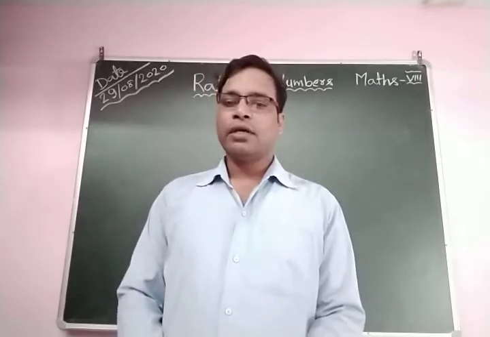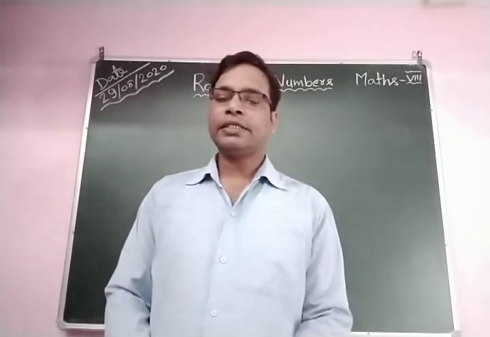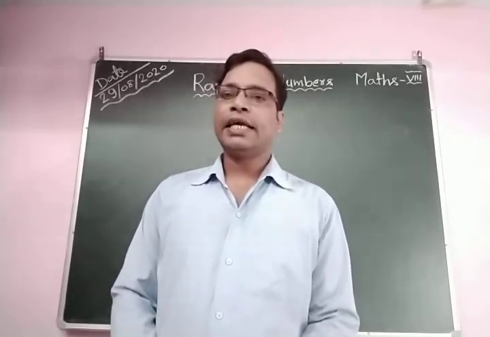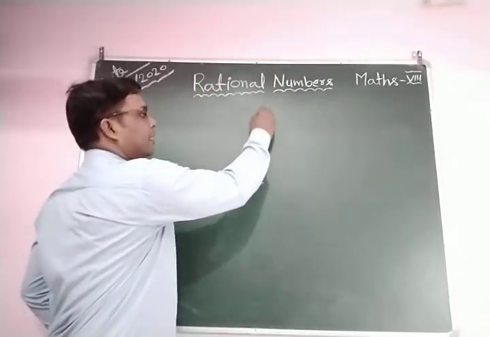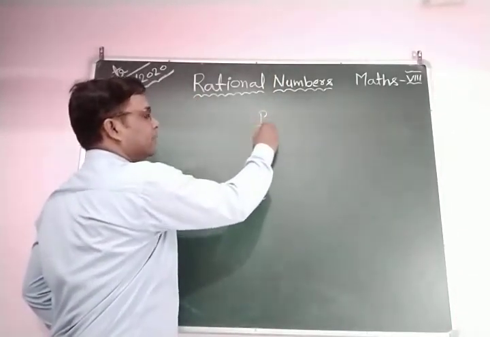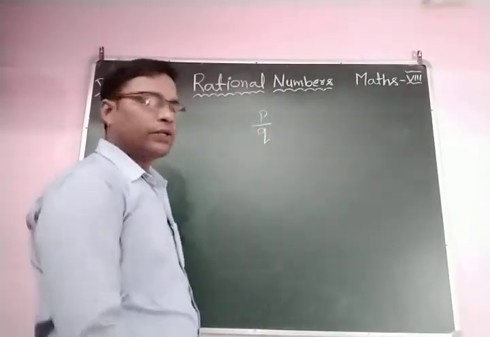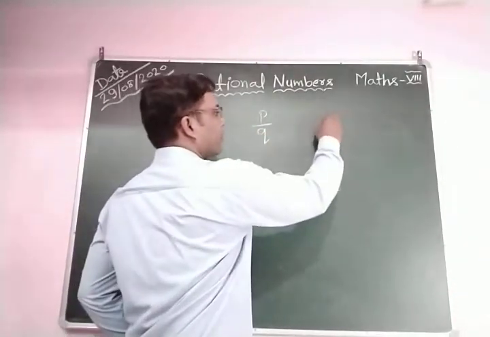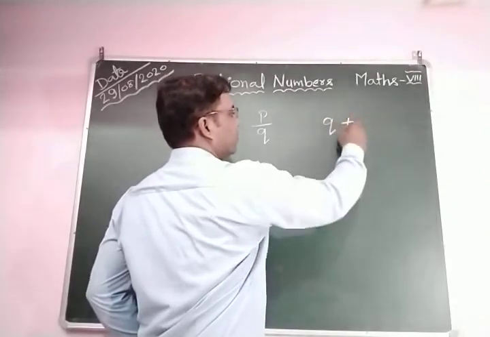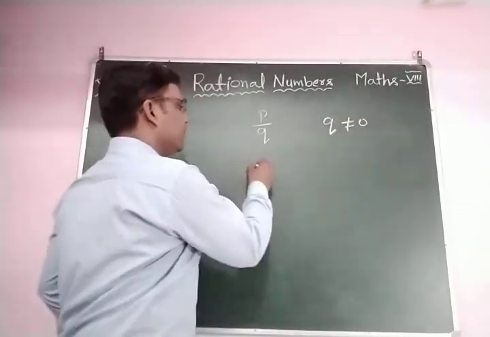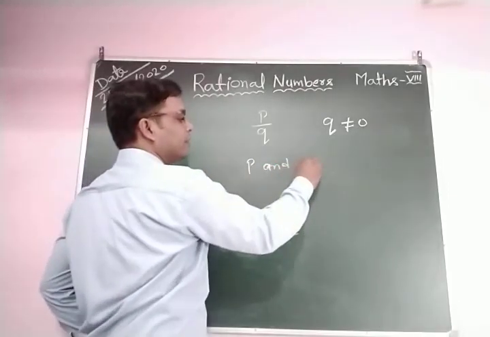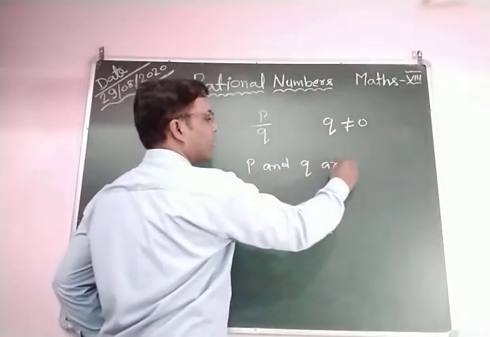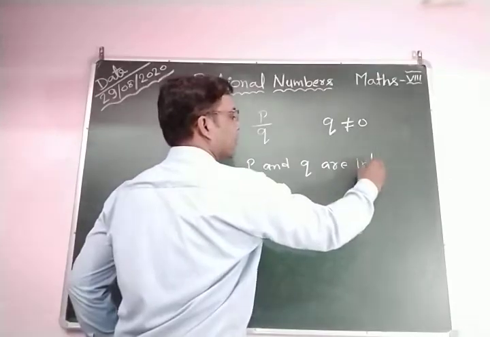Okay. So any number that can be expressed in the form of p by q, where q does not equal 0 and p and q are integers.